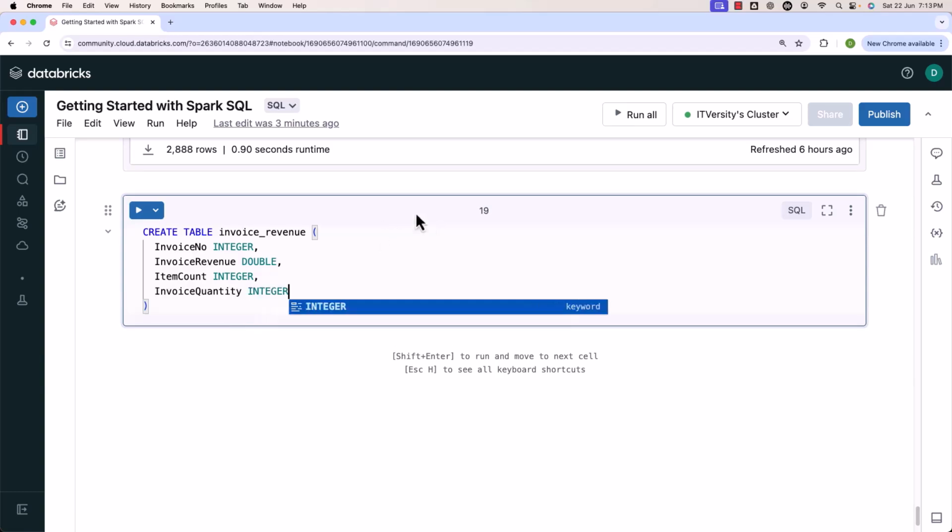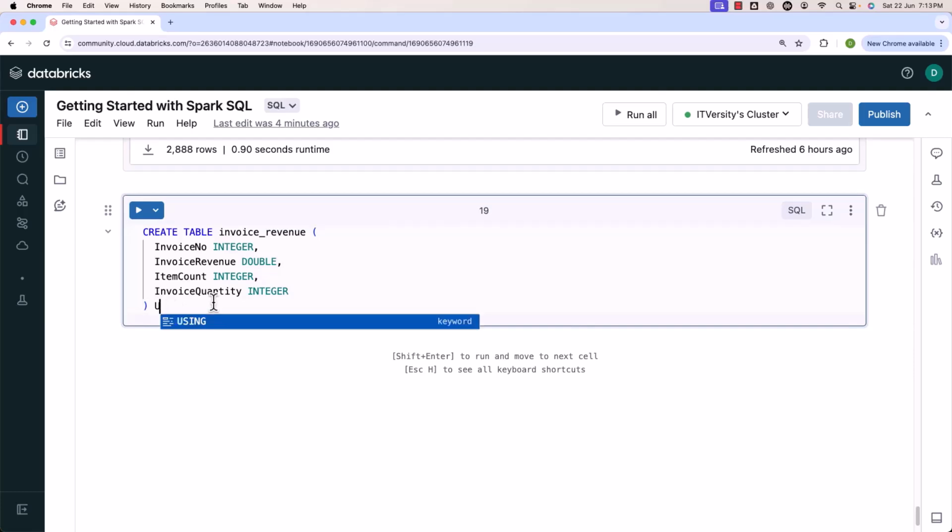After specifying columns and data types like this, after the bracket, you have to specify the USING clause. As part of the USING clause, you should specify the format using which you want to create the table. The default is Delta if you don't specify the USING clause. In this case, we wanted to create the table using Parquet format. For that purpose, we can specify Parquet like this. In case you wanted to use CSV, you can say CSV. If you wanted to use JSON, you can say JSON. In a similar fashion, you can specify any supported file format here.